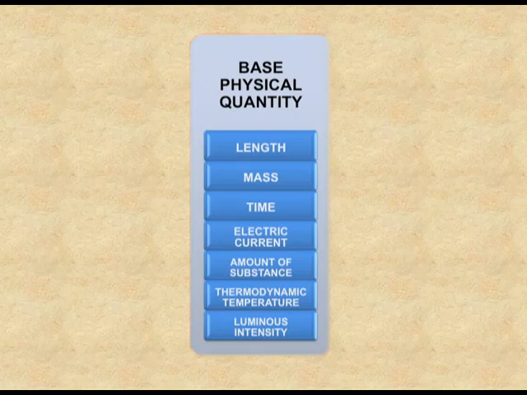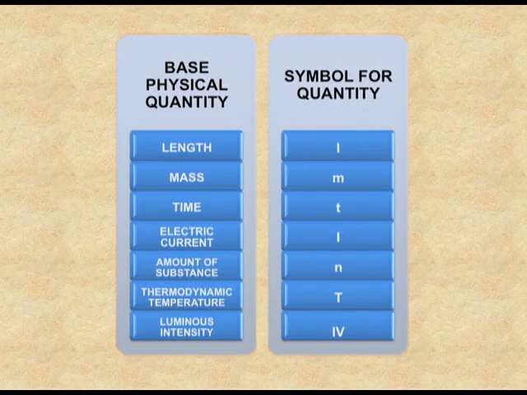There are 7 basic physical quantities which are also known as the fundamental quantities. These are length, mass, time, electric current, amount of substance, thermodynamic temperature and luminous intensity. The symbols for the quantities: for length we use small l, for mass small m, time small t, electric current capital I, amount of substance it's small n, thermodynamic temperature it's capital T, and for the luminous intensity it's Iv.